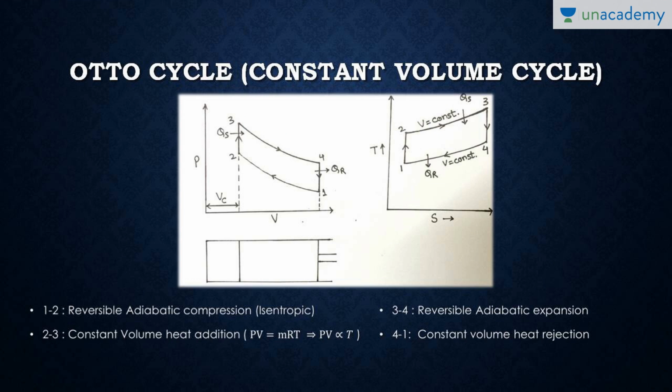3 to 4 is a reversible adiabatic expansion. Again, in this we will use PV raised to power gamma equal to constant. And 4 to 1 is constant volume heat rejection. These are the 4 important processes in Otto cycle.